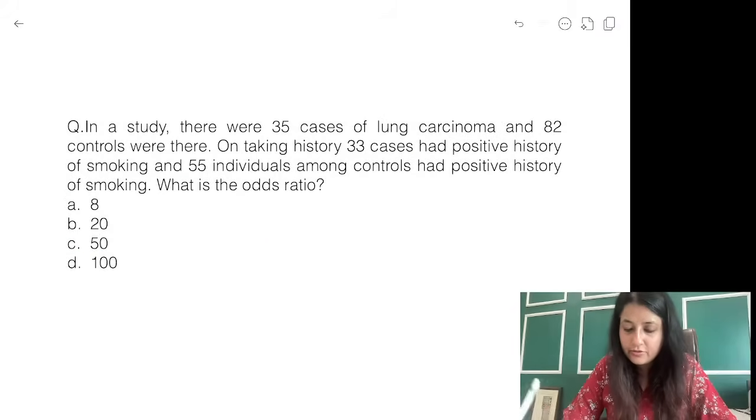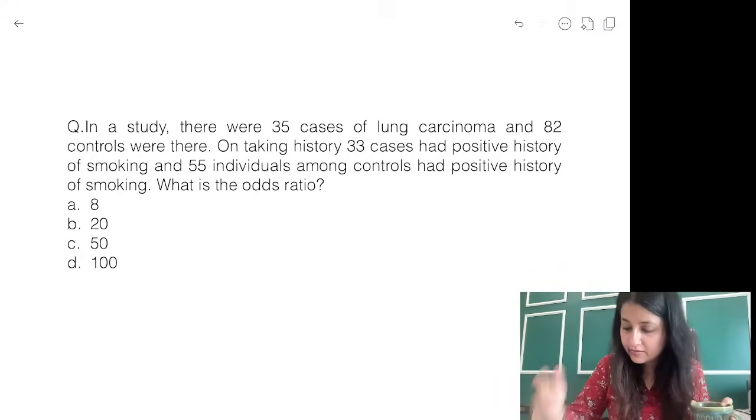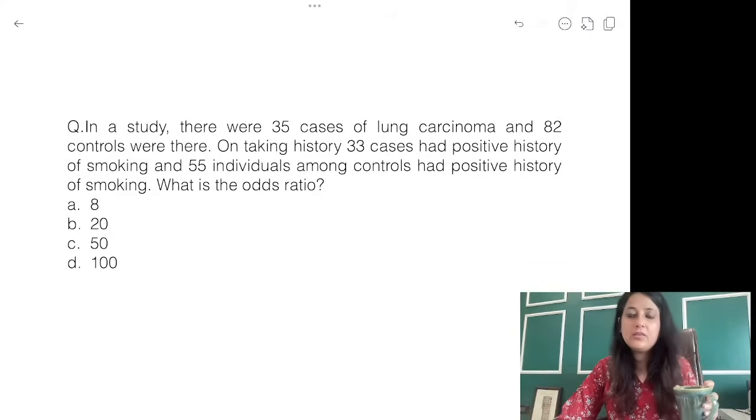Last, one more numerical. Calculate the odds ratio. Then you will be done. I'll give you one more numerical and then I'll sum up the buzzwords. Okay. What's the answer to this?